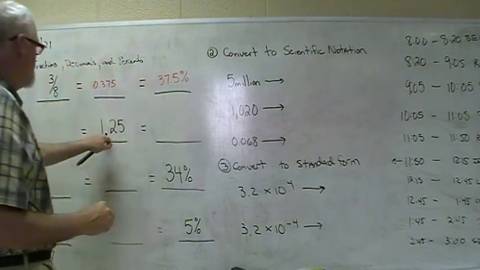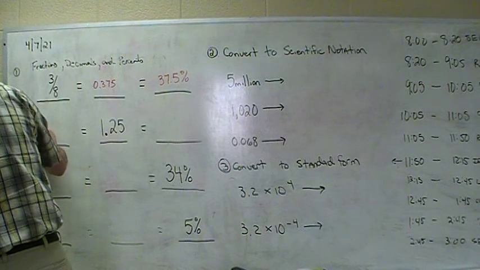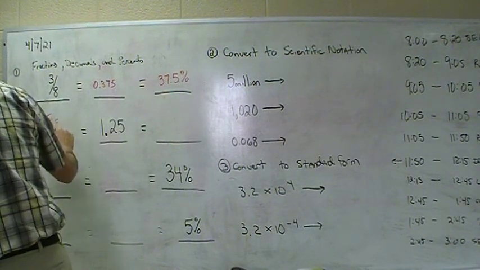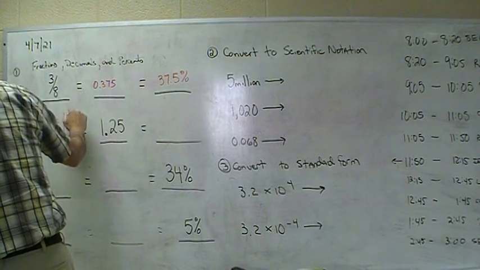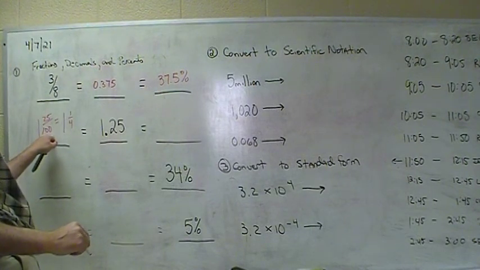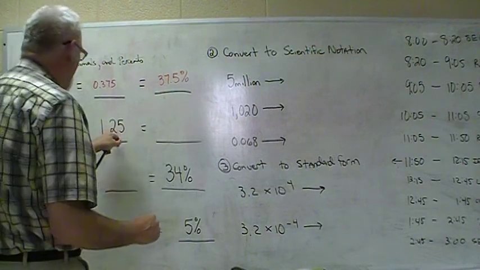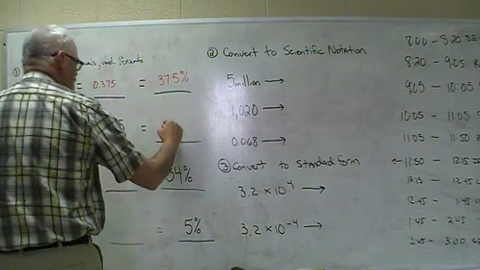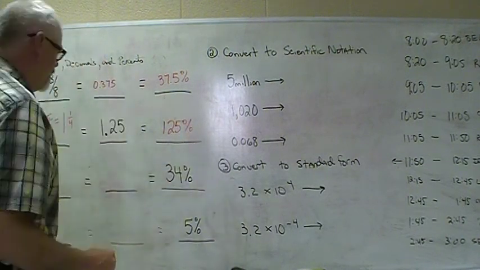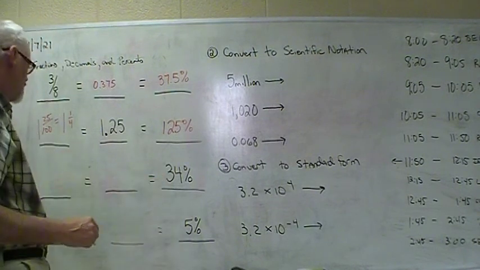Okay, next one we have a decimal, right? So this is 1 and 25 hundredths. So I can write that, 1 and 25 hundredths. Now that can be reduced. 1 and 1/4. If you can reduce it, reduce it. That's 1 and 1/4. And remember, to change it to a percent, just times it by 100, or move the decimal 2 places. So this is 125%. Yeah, good deal.